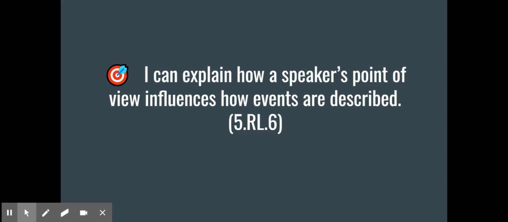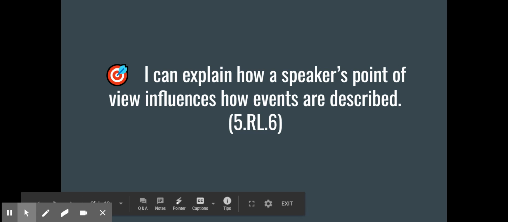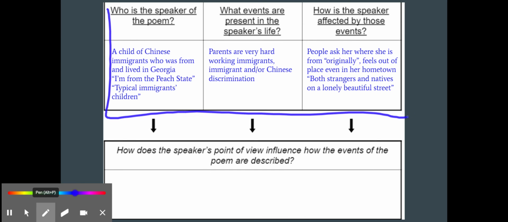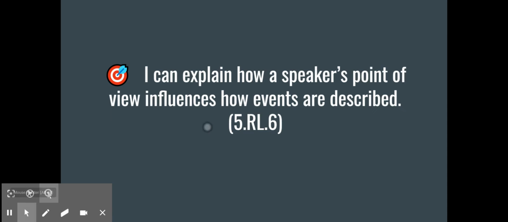All right, so let's now put that all together to go ahead and hit our learning target of I can explain how a speaker's point of view influences how the events are described. So before I show you, let's think about how all 3 of these create her point of view. This creates that speaker's point of view. So then how do all of these influence how those events of the poem are described?